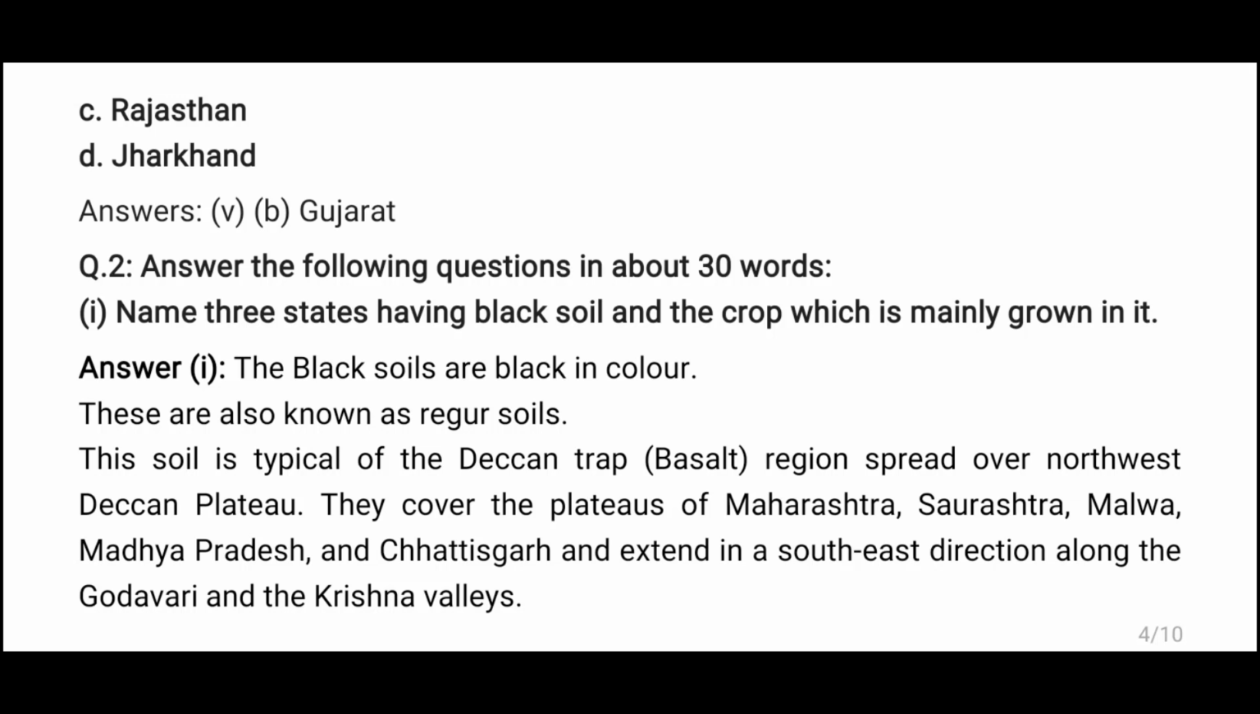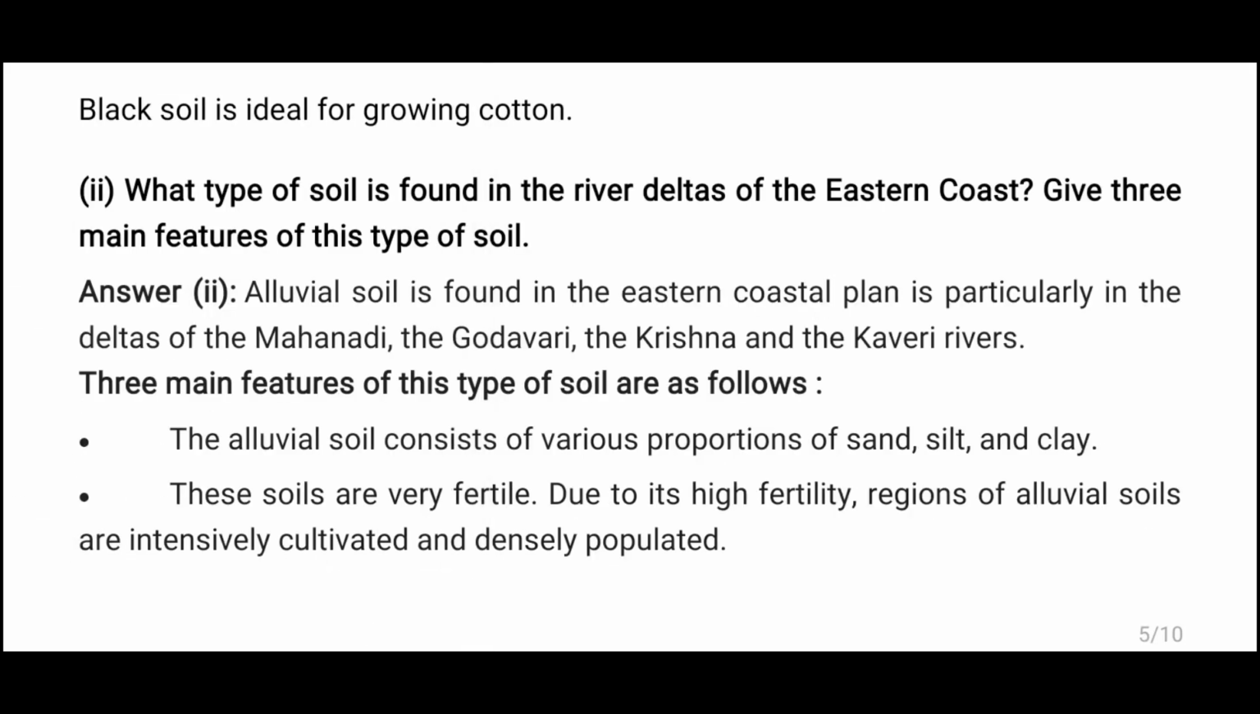Name three states having black soil and the crop which is mainly grown in it. The black soils are black in color. These are also known as regur soils. This soil is typical in the Deccan Trap basalt region spread over northwest Deccan Plateau. They cover the plateaus of Maharashtra, Saurashtra, Malwa, Madhya Pradesh, Chhattisgarh and extend in a southeast direction along the Godavari and the Krishna valleys. Black soil is ideal for growing cotton.